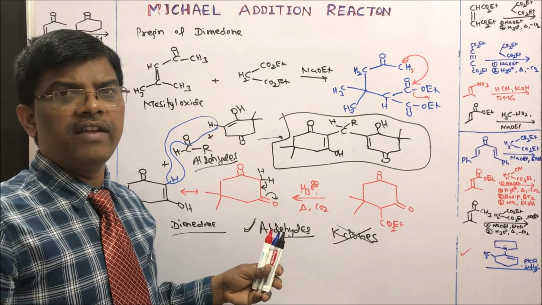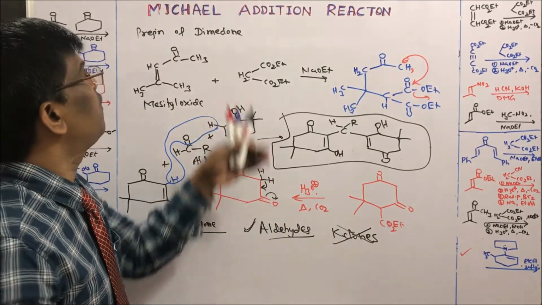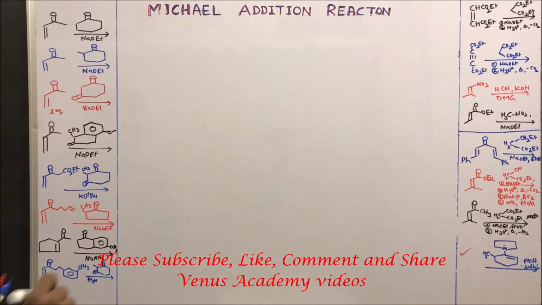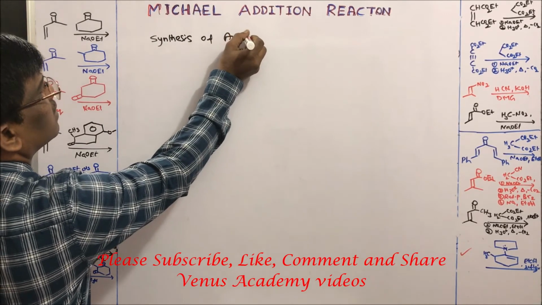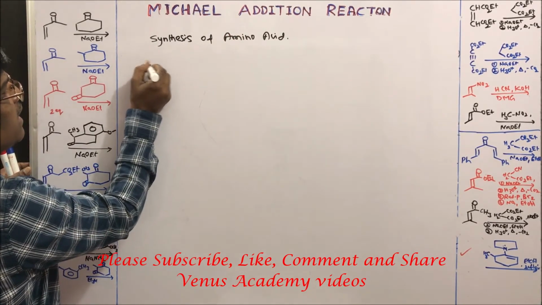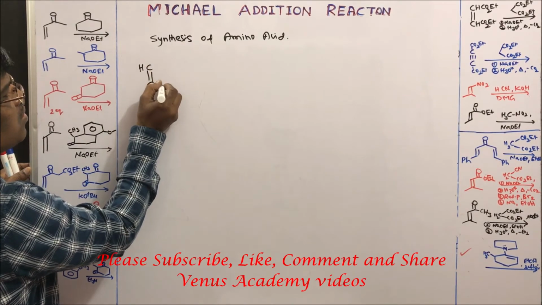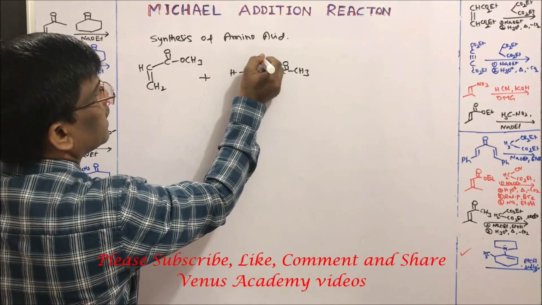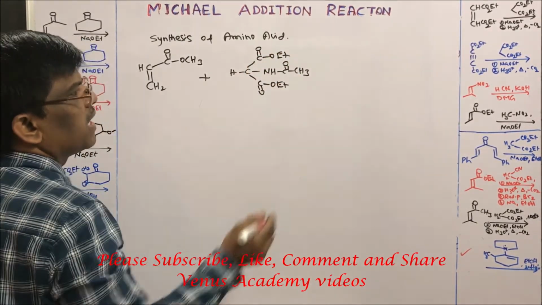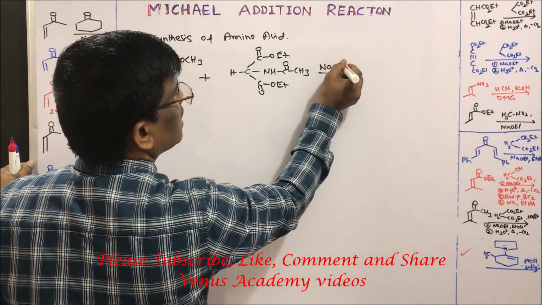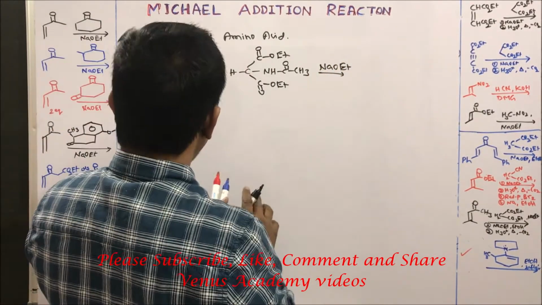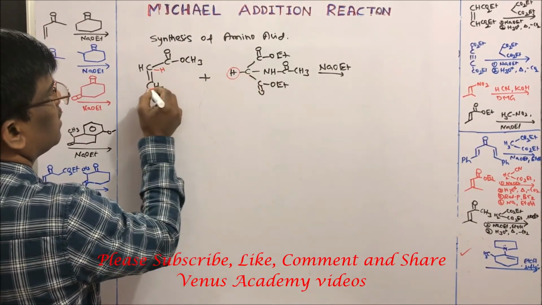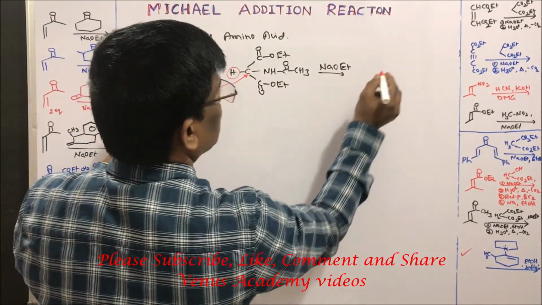Let us take up a very important synthetic application of Michael addition, the preparation of amino acids. Yes students, synthesis of amino acid. Let us take methyl acrylate, CH double bond CH2. When I treat it with alpha-acetamido diethyl malonate in presence of sodium ethoxide, what is the reaction? It is going to form this. So simply add this hydrogen here and make a C-C bond with this carbon to give this.